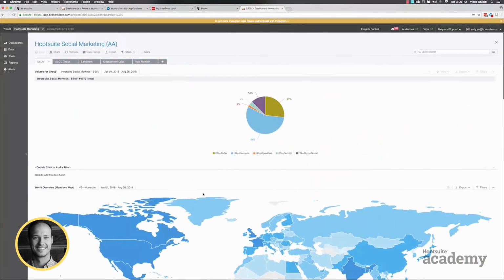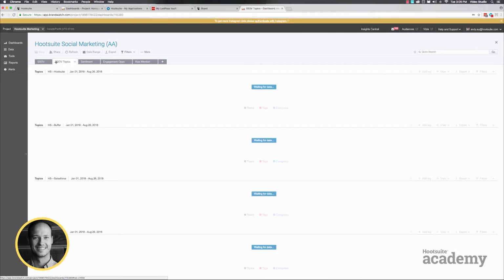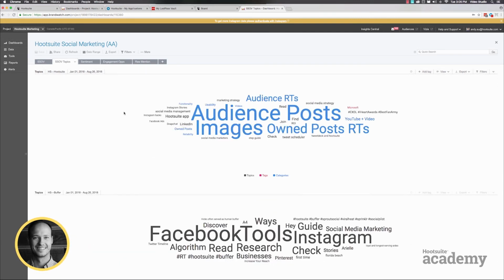Now going back to the top here, I was talking about being able to make certain business decisions. One thing that I like is if you come into here, social share of voice topics. So what are the top keywords? Here are the word clouds of what people are using when they use certain keywords, what we set up in the queries. So for Hootsuite, we have Hootsuite Life, hashtag HootChat. All of these are different keywords that people are using. I can click in here and see that Hootsuite app has 13,000 mentions over the year.